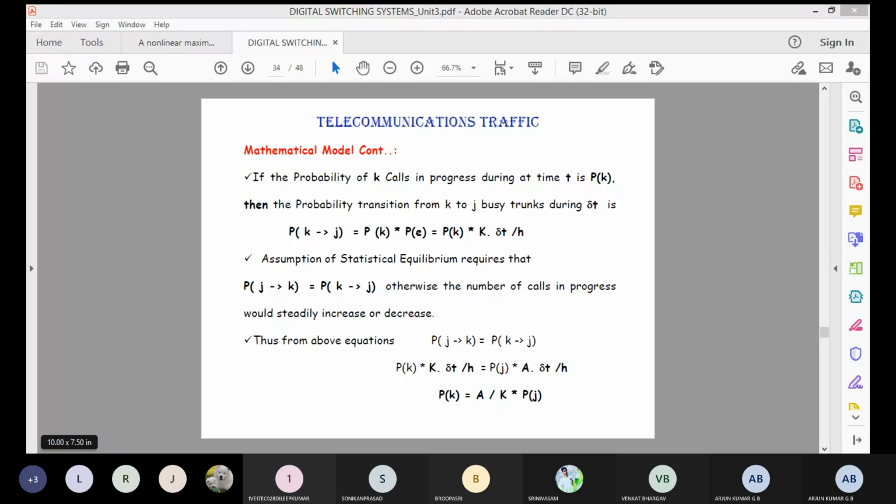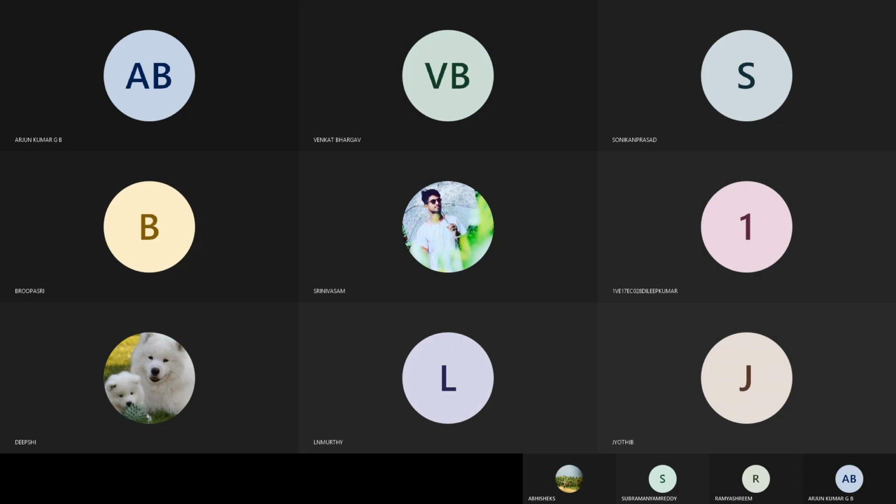See, any doubt regarding this? Any doubt? Okay, don't worry about this. Tomorrow the 4th hour is there, right? Again, we will recall these equations.